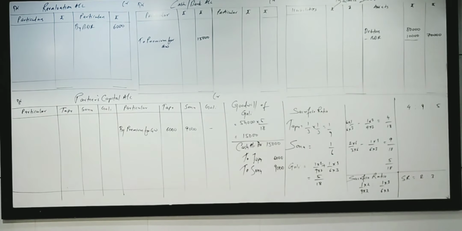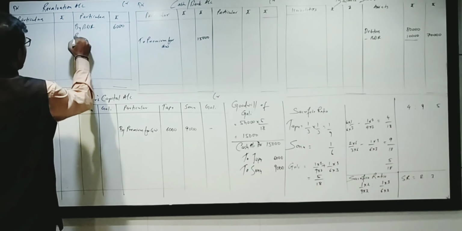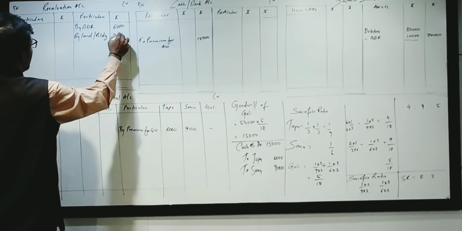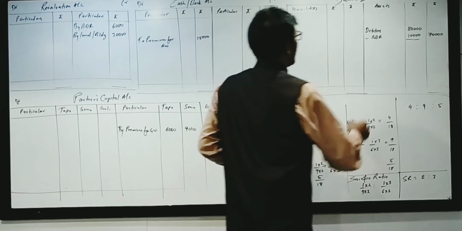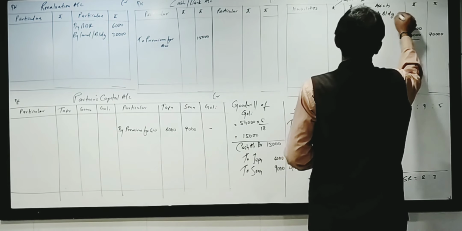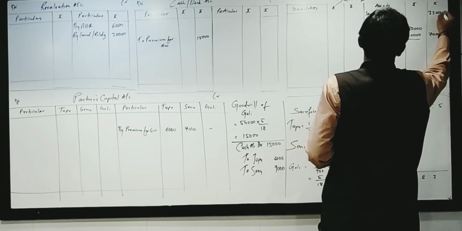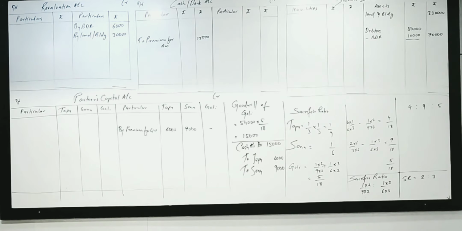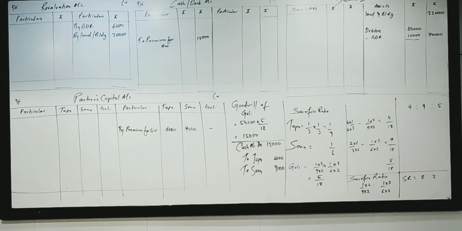Next adjustment. Land and building is to be increased by 10%. Land and building is given 3 lakh, increased by 10%. That is 30,000 on land and building. Now it will be 3,30,000. The increase is a profit, and then transfer to the asset side, adding the value on land and building.